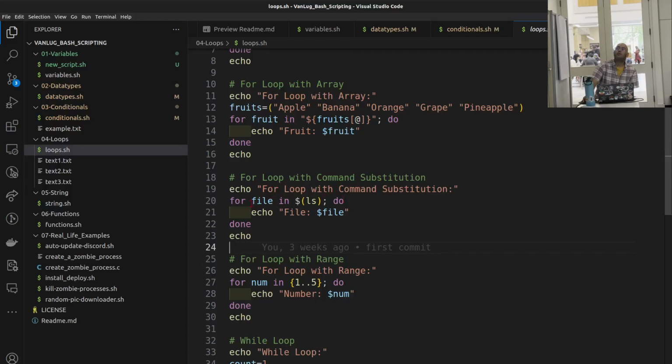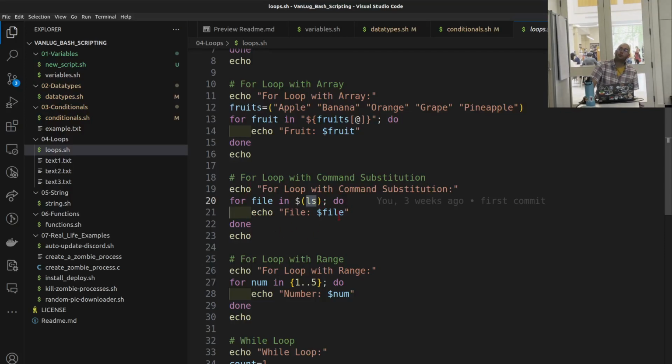I'm going to say for file, which is a new variable defined in the for block, in ls, which lists our files inside the directory, do print those files. So technically it does the ls for us with extra steps.